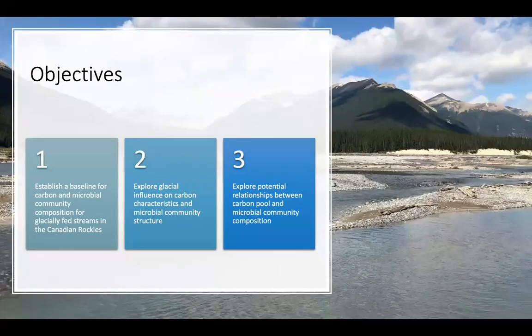So the objective of my project was to investigate how carbon and microbial community composition is characterized in the Canadian Rockies, because we have little data in this region. And the second was to explore how glaciers are influencing carbon characteristics and microbial community structure. And the third was to explore how variations in the carbon pool are driving variations in microbial community composition. And this is all looking at the question of helping to understand, when we lose glaciers in this region, what will happen to this ecosystem? So how important are these glaciers to carbon pools and to microbial communities?